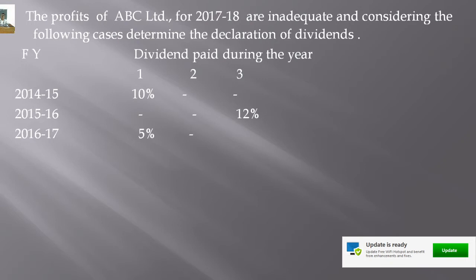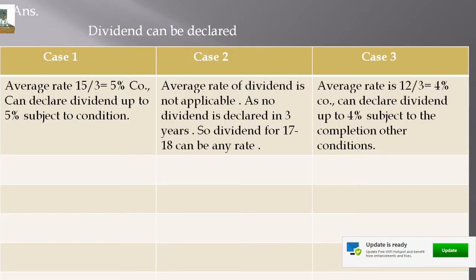And if the company is able to declare dividend, what rate of dividend can the company declare here? Other information relating to paid up capital, general reserve, and the amount in the accumulated surplus is not given here. But on the basis of this information, you can state what rate of dividend the company can declare to the shareholders.